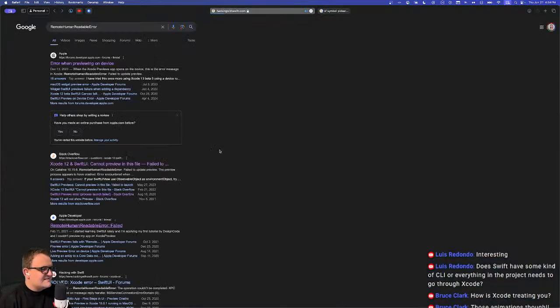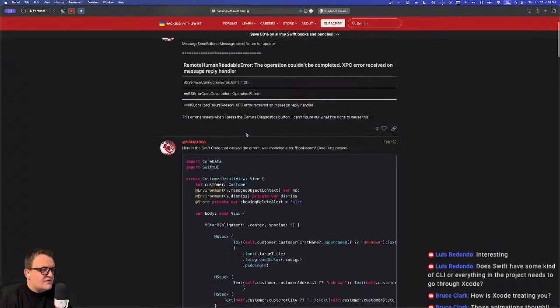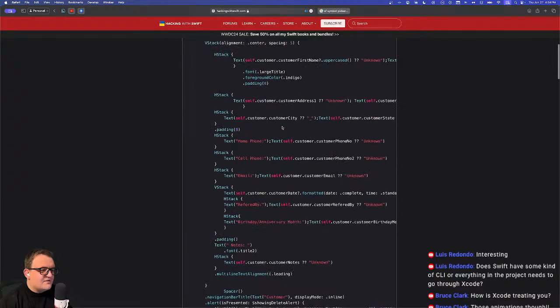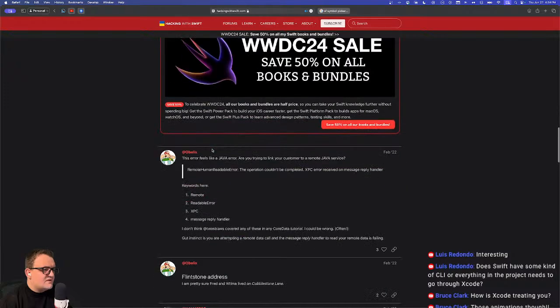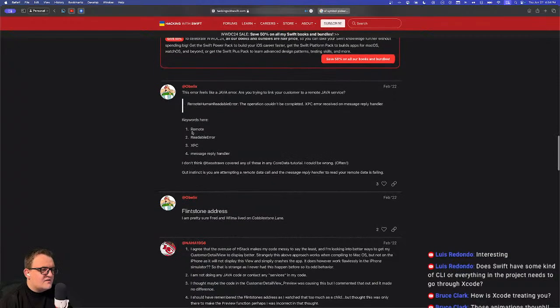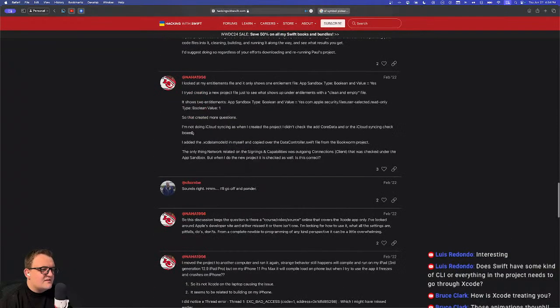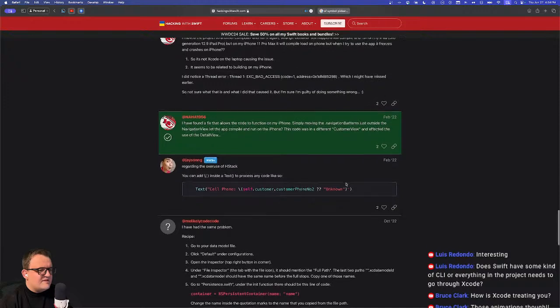Swift. As much as I love you, Stack Overflow, this one said solved on it. This is a slightly different error, I think, than I had, though. So we'll see. Is that it? It feels more like a Java error. This isn't Java. Wait, what? I have found a fix that allows the code to function on my iPhone. Simply moving the navigation bar icons just outside the navigation view let the app compile. What?